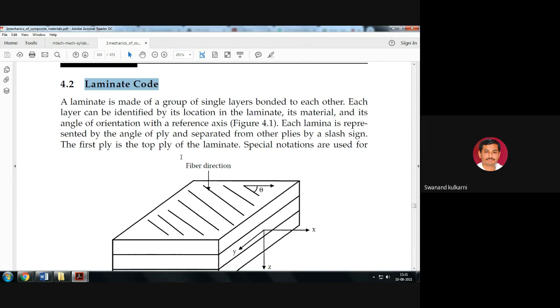It is like one pile kept, another separate pile like this. Each and every layer is of a different angle, and that's why each lamina has its own stacking sequence. Is it okay? So like this the stacking is there and that sequence is followed later on. So this laminate is made from different laminas.